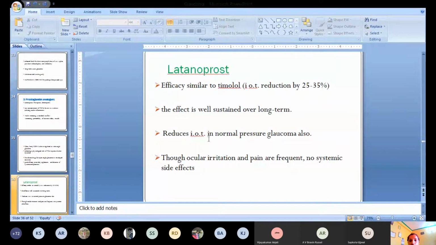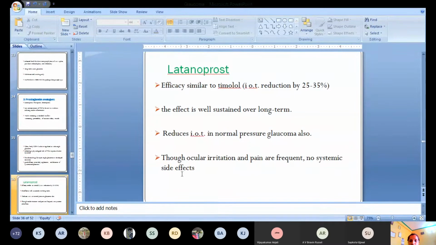It also reduces intraocular tension in normal pressure glaucoma. Even when the intraocular tension is normal, it decreases the intraocular tension also. So it should be given only when there is an increase in intraocular tension.